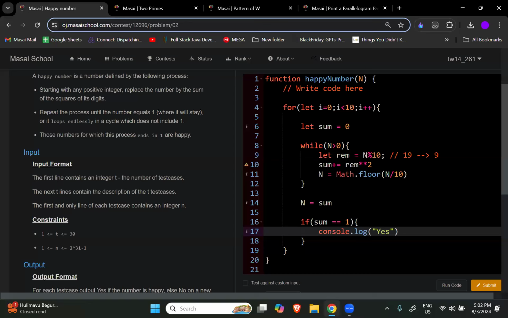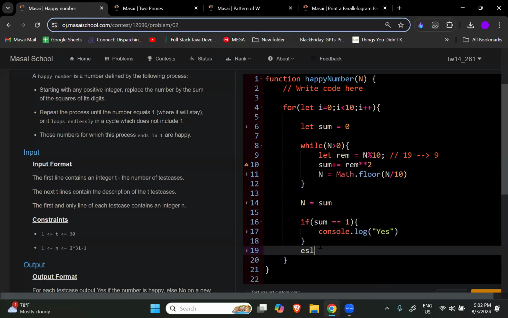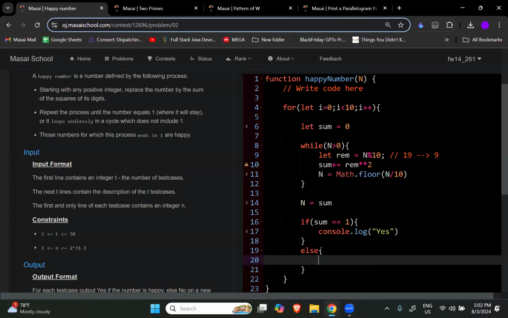Tell me. If you are telling me कि okay, you console here, but this will only work if the number is happy. But what if the number is not happy? Where I will print it? So many of you are telling me to write else condition here. Else console.log. No. Guys, this will work, right?